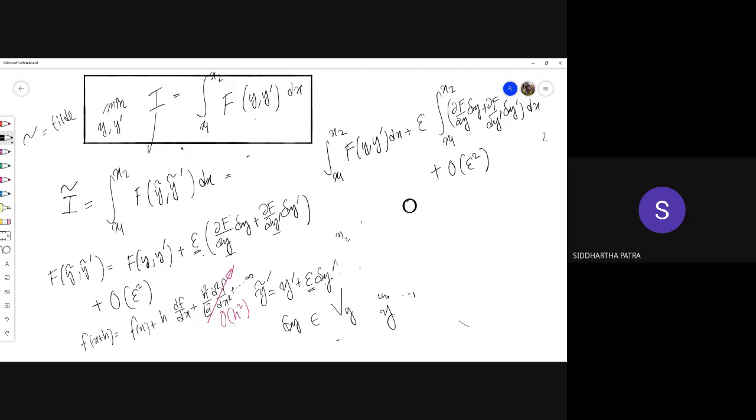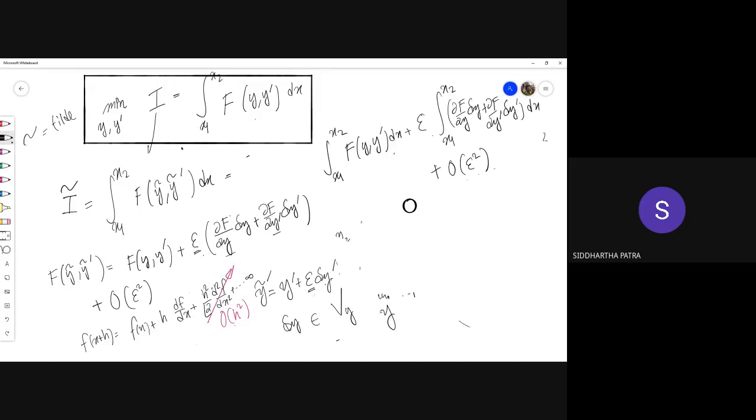So the next terms would be having epsilon squared. The first term is independent of epsilon, the next term is linear in epsilon, and the other terms involve epsilon squared, epsilon cube, and so on, hence order epsilon squared.